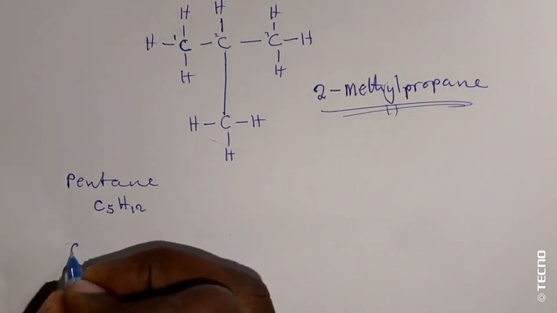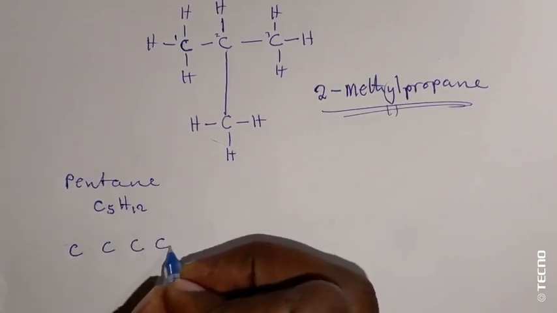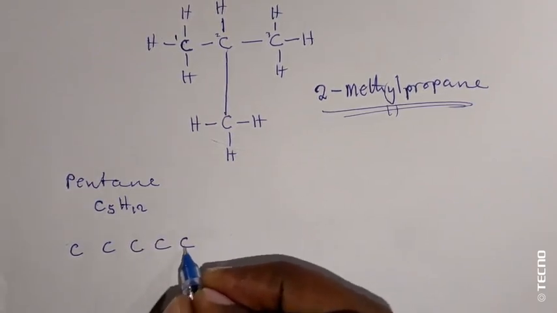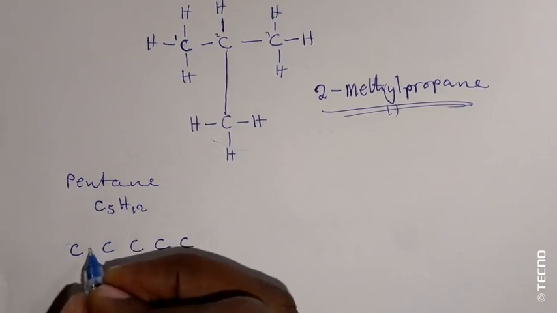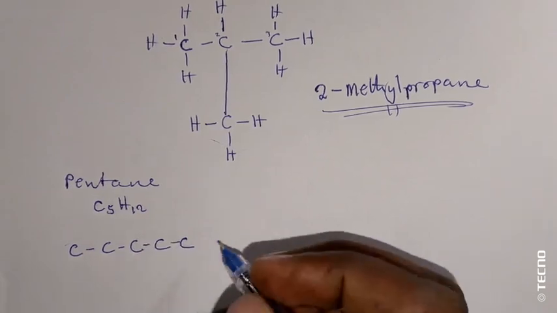So let's write this. Make sure that you write all the 5 carbons, 1 2 3 4 5, then a single bond in between.